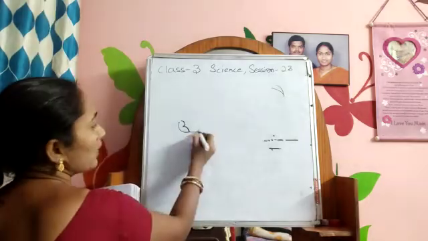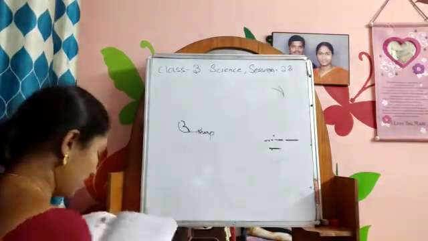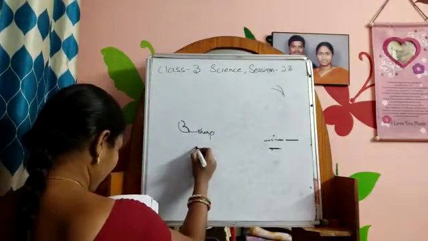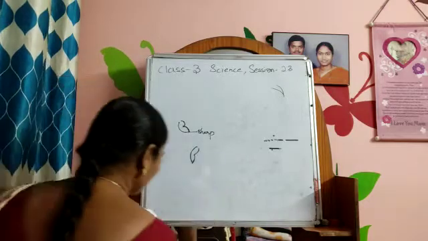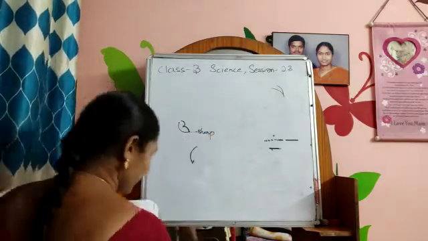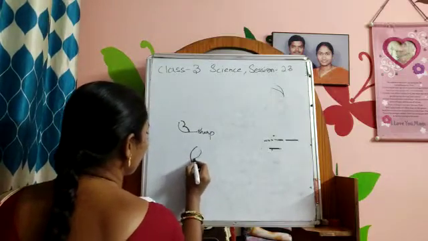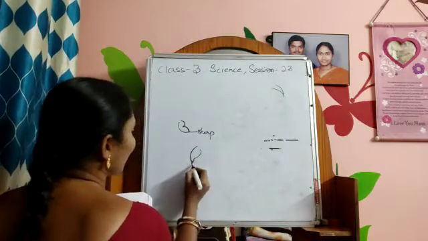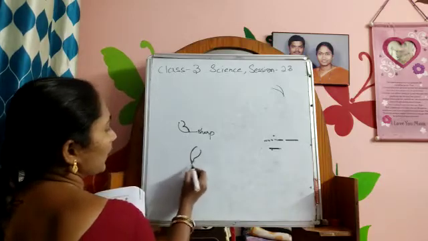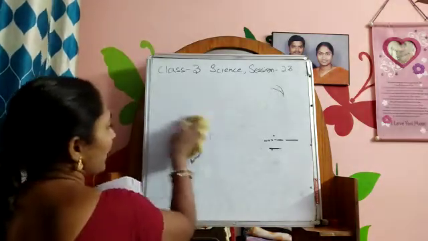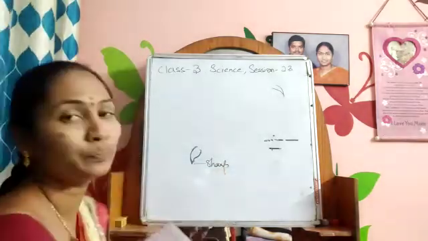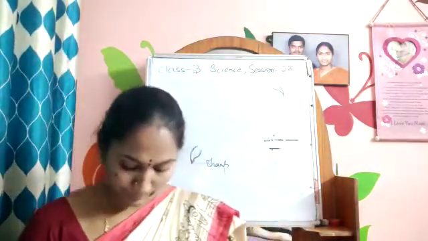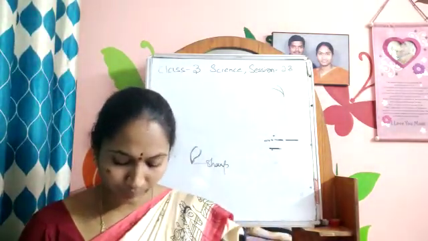And it is very sharp here. This is a parrot beak. Like this, it is very sharp here. So this is a parrot beak. What will it do? It will help to crack the nuts and it helps to climb. Okay, you can look at the picture of the parrot beak.